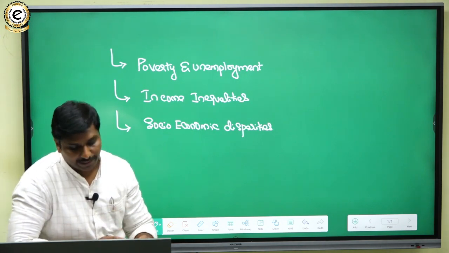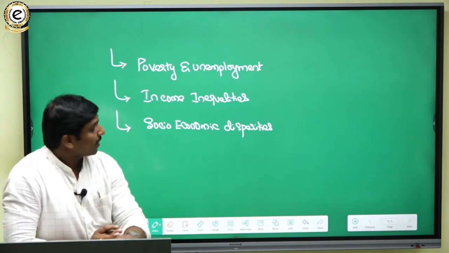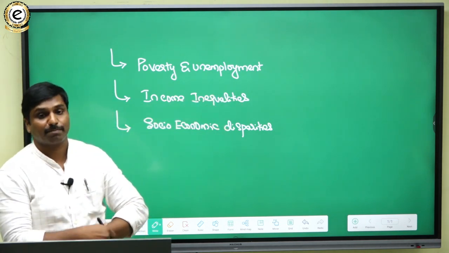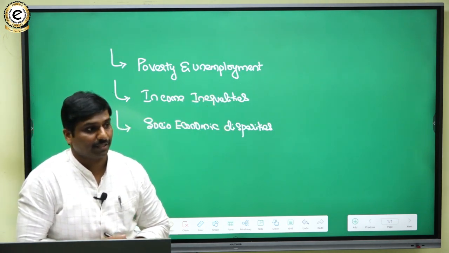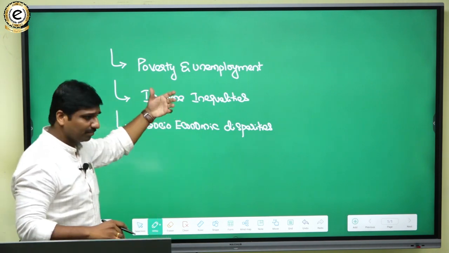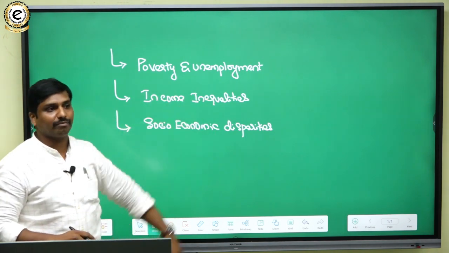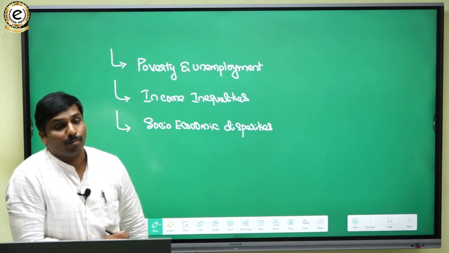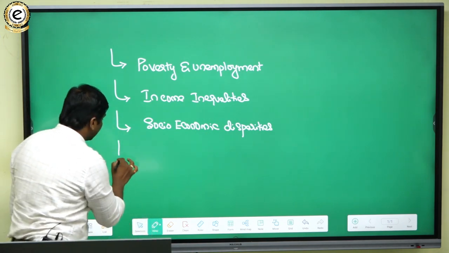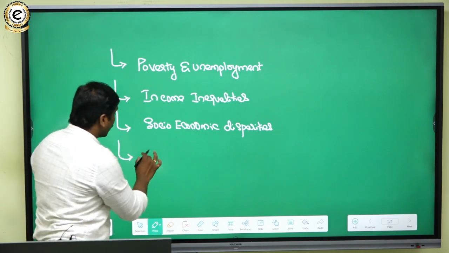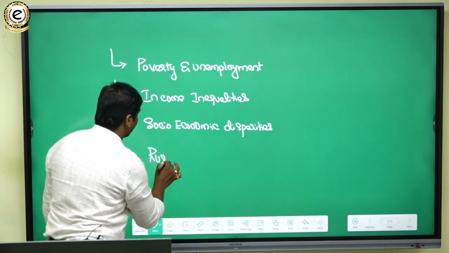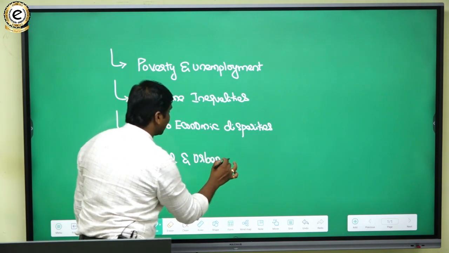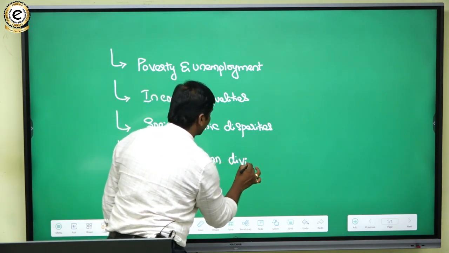So that is one important thing. Then here itself you can also talk about the gender inequality that is prevailing. Inequalities include income inequality, gender inequality, all those factors you can talk about there. And then you can also talk about the rural and urban divide.